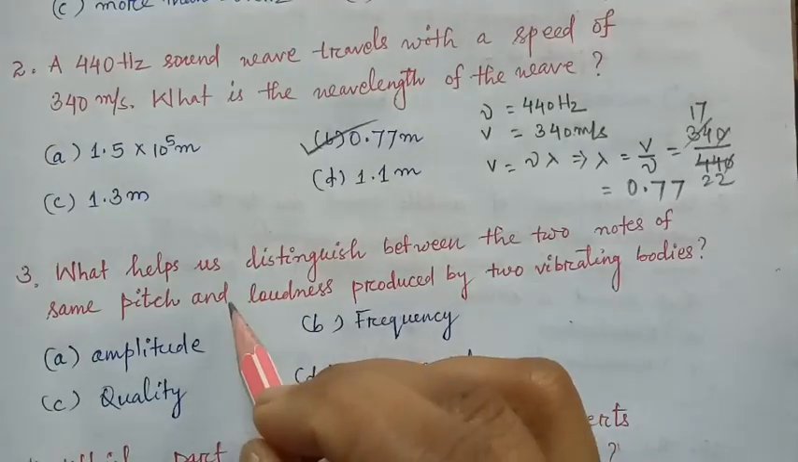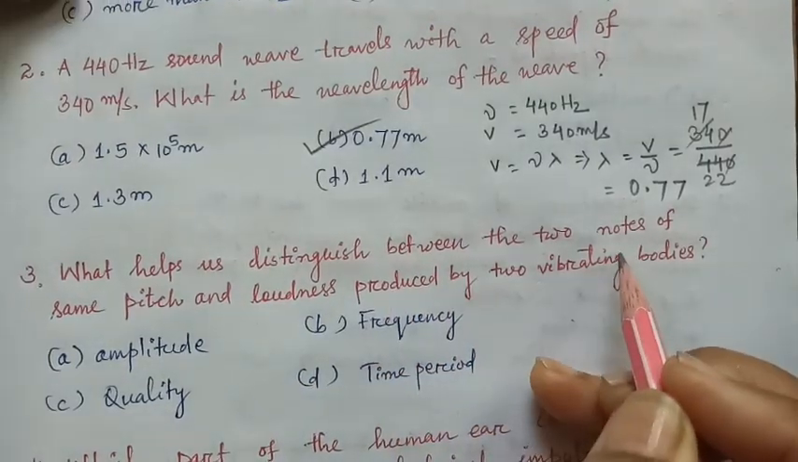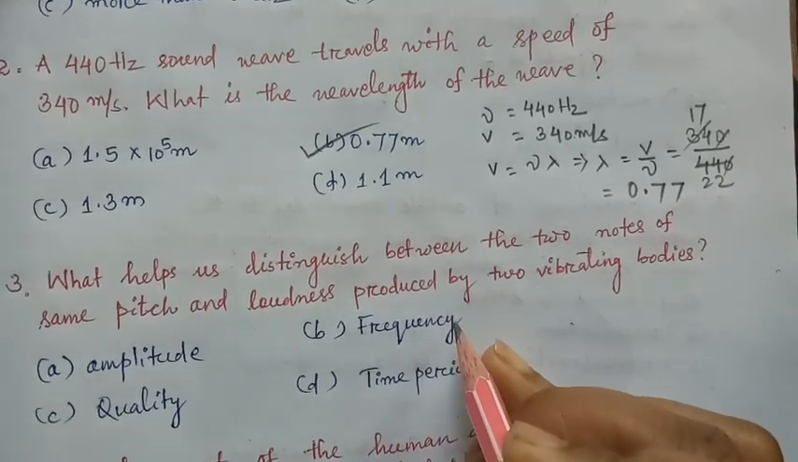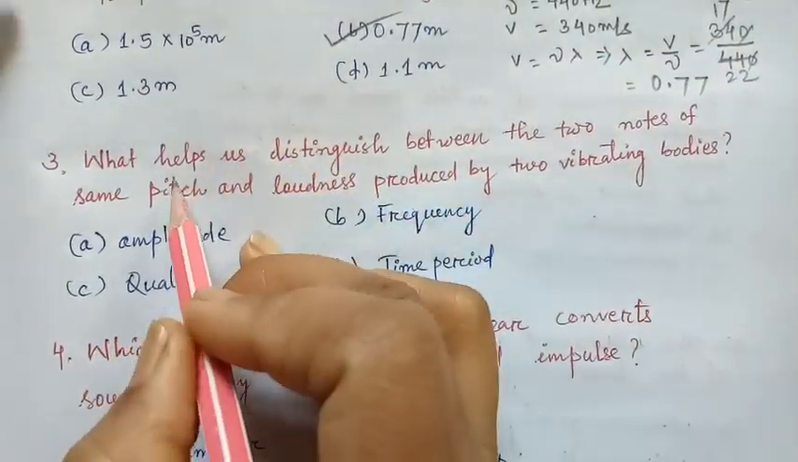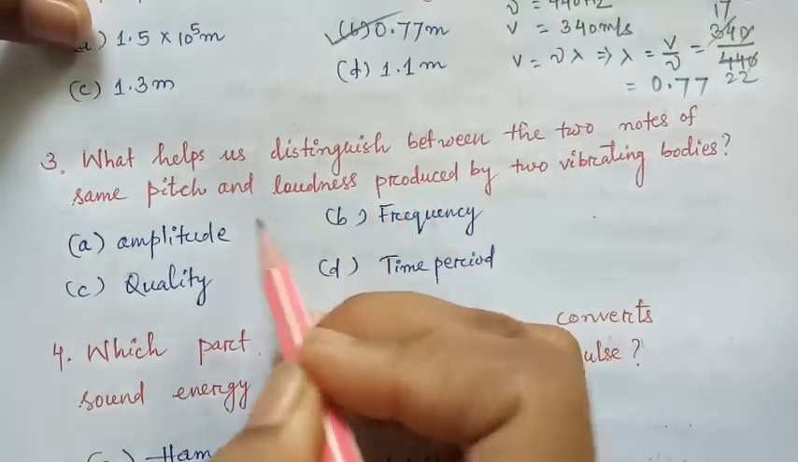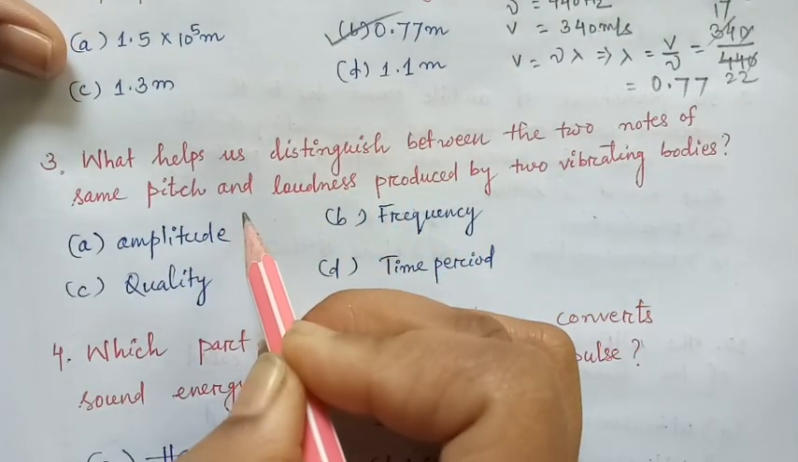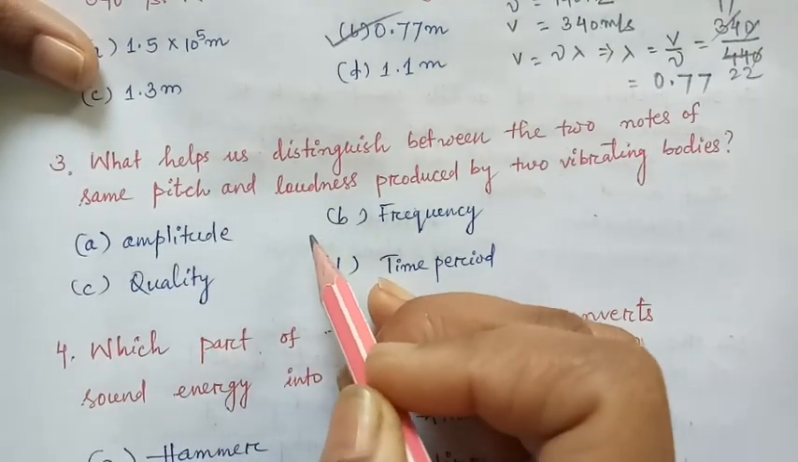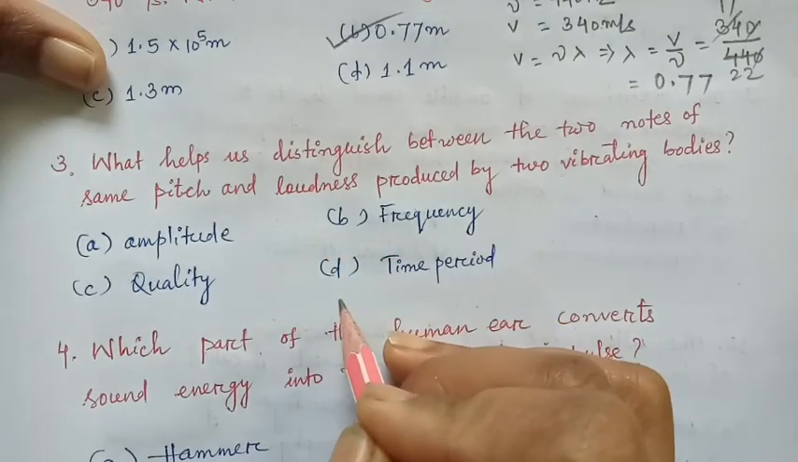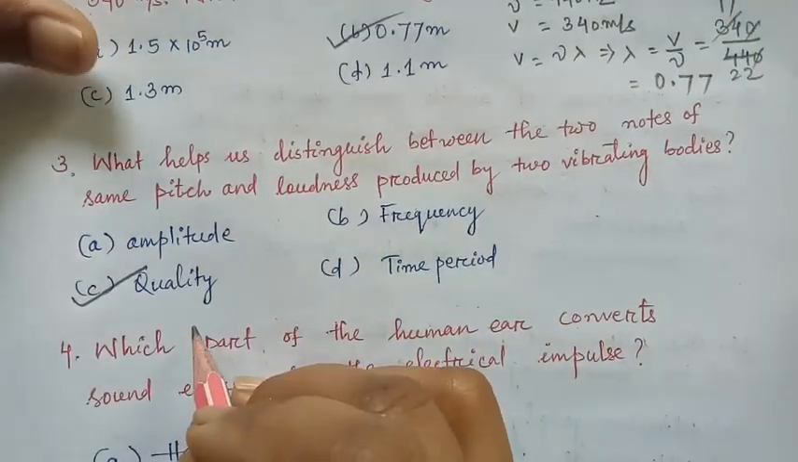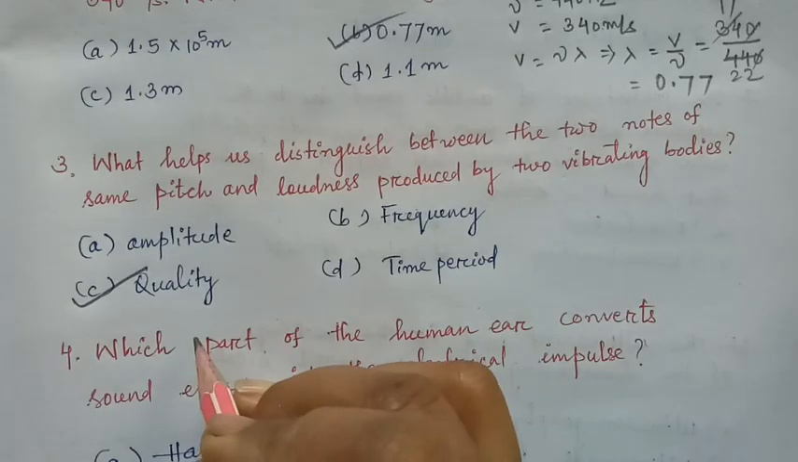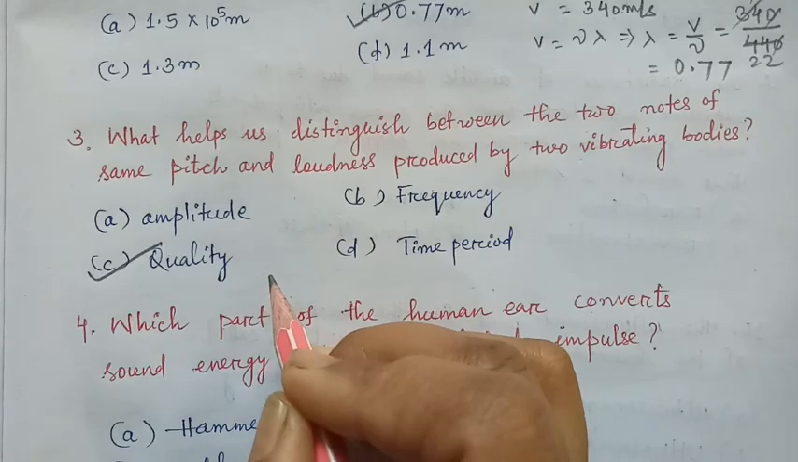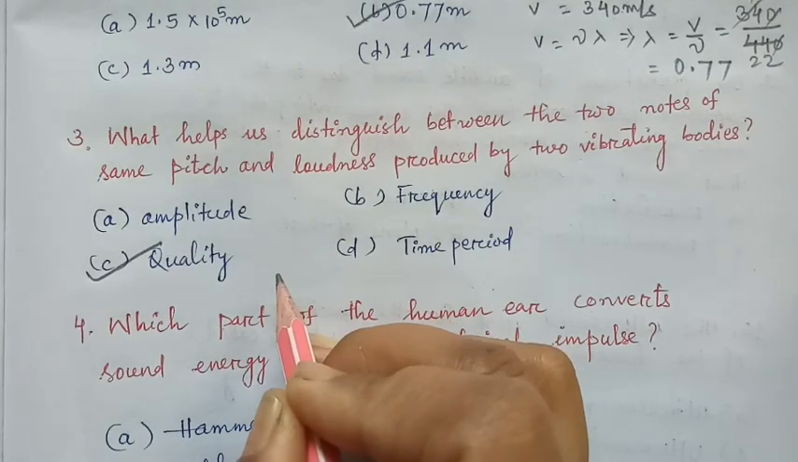Next, what helps us distinguish between the two notes of same pitch and loudness produced by two vibrating bodies? That means if two vibrating bodies have same pitch and loudness, then which quantity distinguishes between them? It is your quality. Option C. The notes of same pitch and loudness produced by two vibrating bodies can be distinguished by quality.